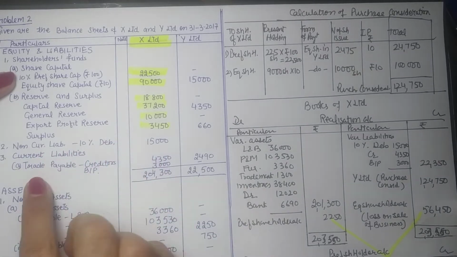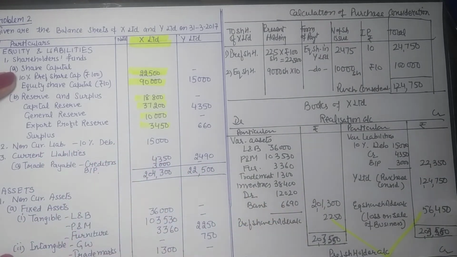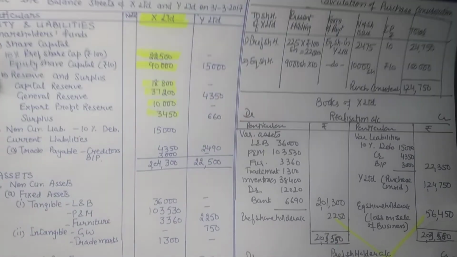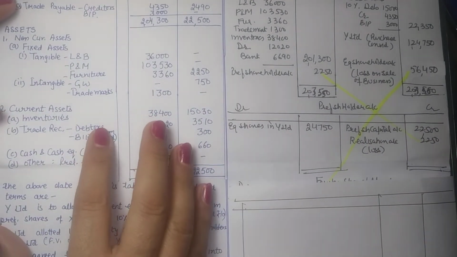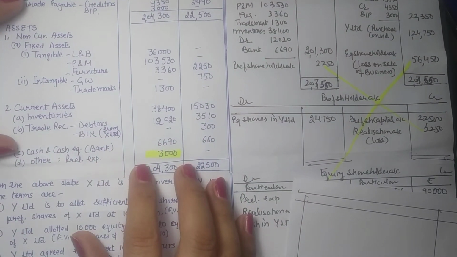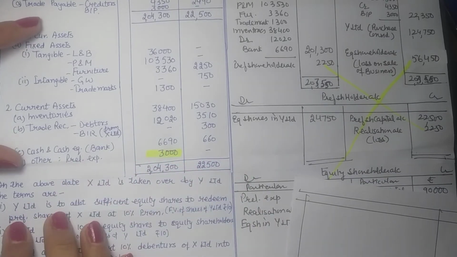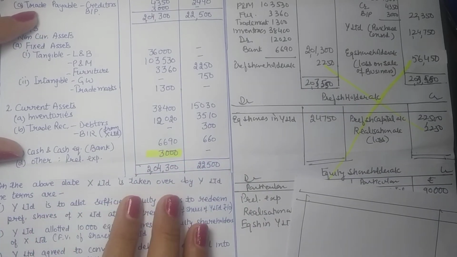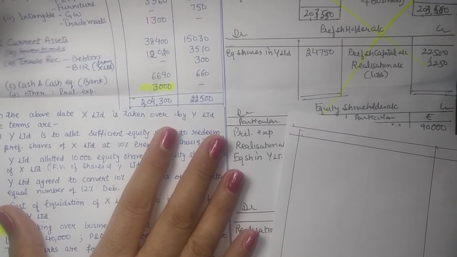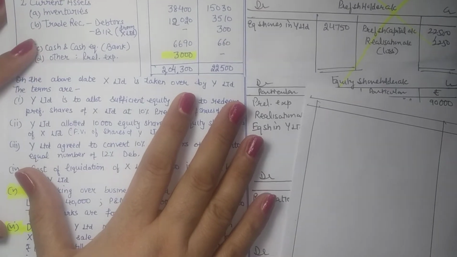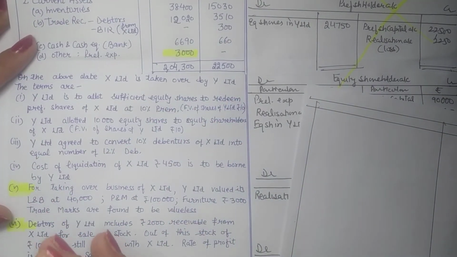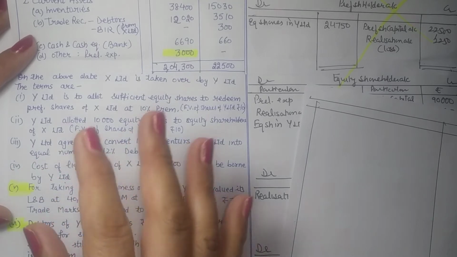Then we have debentures, liabilities, bills payable, creditors. In the assets, we have tangible assets, intangibles, current assets, inventories, trade receivables, cash and cash equivalents and other preliminary expenses, which is a loss. Now we are given X Limited is being taken over by Y Limited. So our purchasing company is Y Limited and they are to continue with the business, with the joint assets. So Y Limited will be taking up X Limited's assets and liabilities.